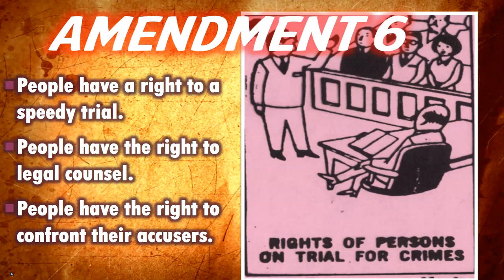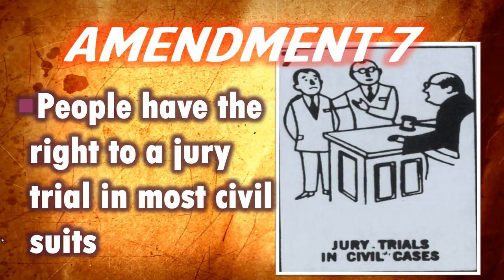The rights of persons on trial for crimes is covered in the Sixth Amendment. In the Sixth Amendment, people have a right to a speedy trial. They also have the right to legal counsel or the right to be represented by a lawyer. People have the right to a trial by jury, and furthermore, the Sixth Amendment allows people to have the right to confront their accusers.